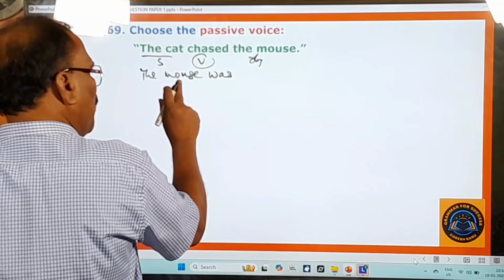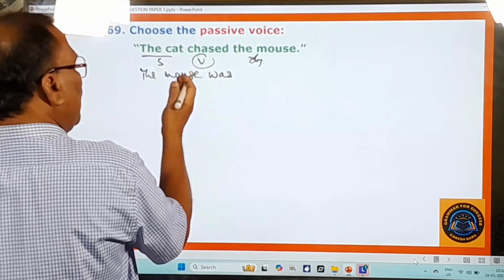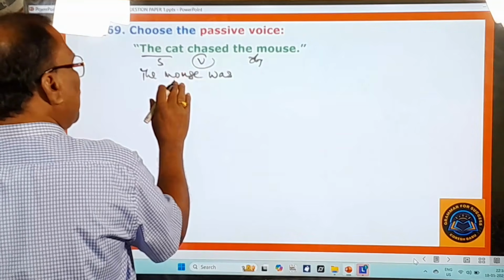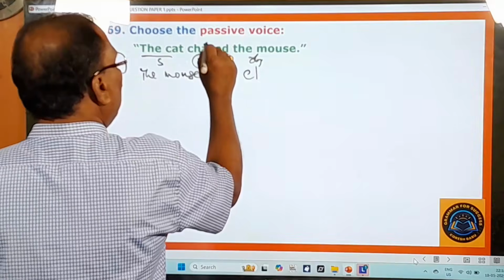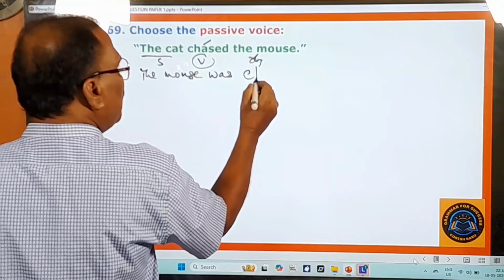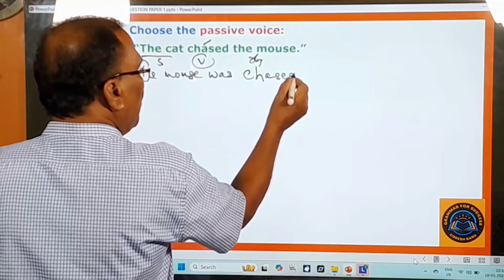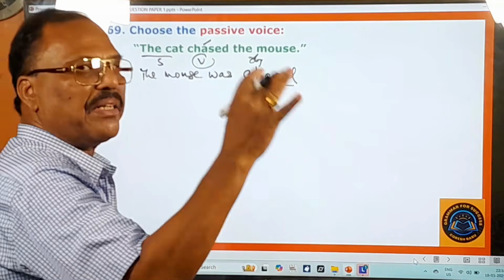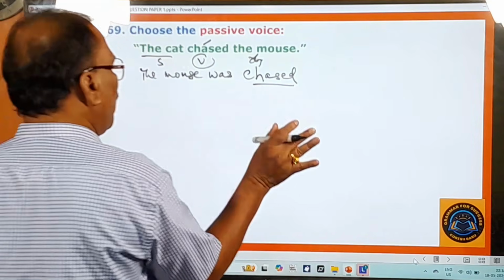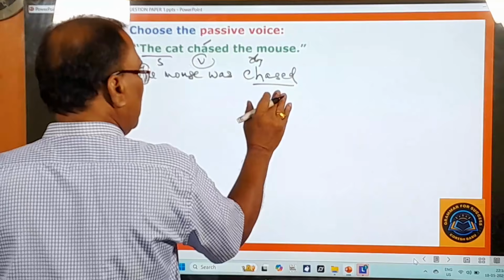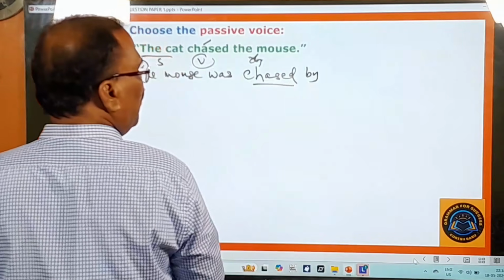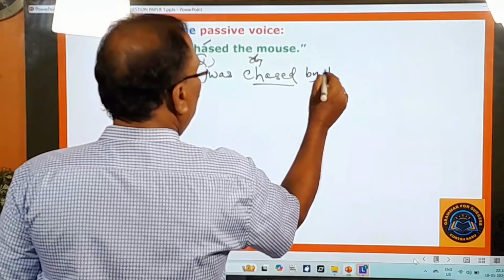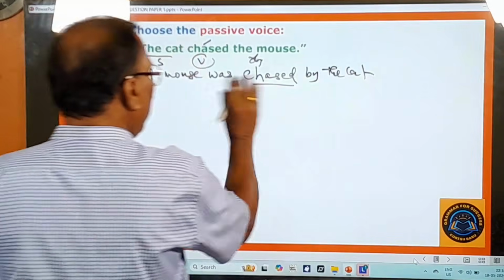If the object is plural, were should be used. So here this object is singular, therefore was is used. This past tense verb must be turned into past participle form, because all the ed verbs are both past tense forms and past participle forms, and therefore don't worry about that. The mouse was chased, and then you have to use the preposition by and the subject, the cat. So this should be your answer.